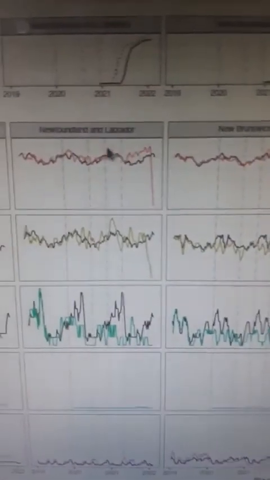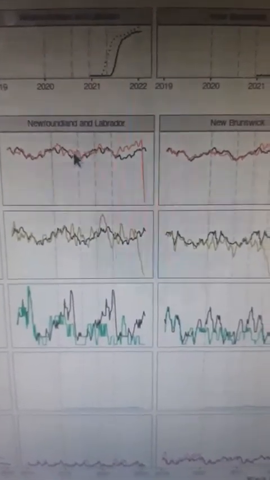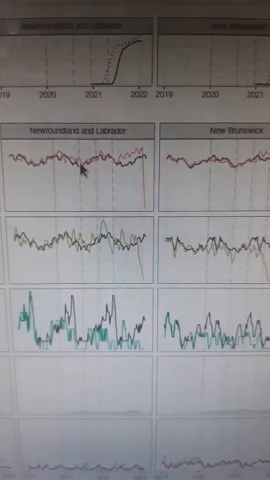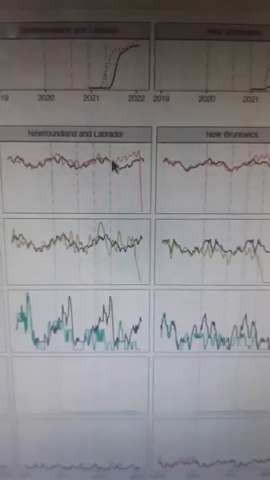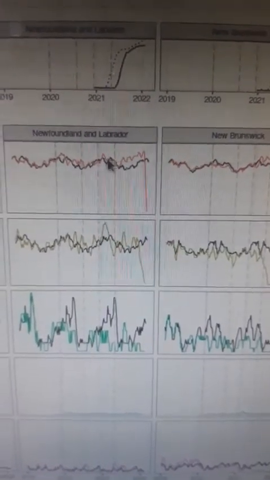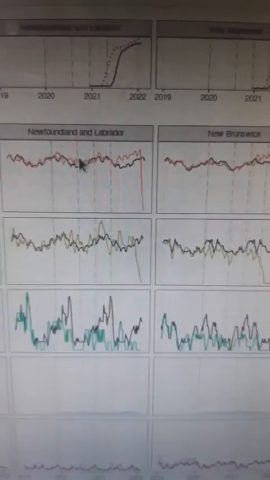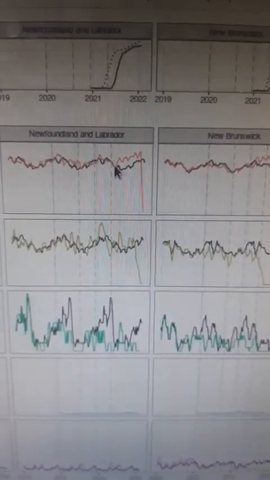Now, in Newfoundland, another Atlantic province, we also see that in the beginning of the pandemic and before vaccination, there are no excess deaths. The red line is pretty much the same as the black line.